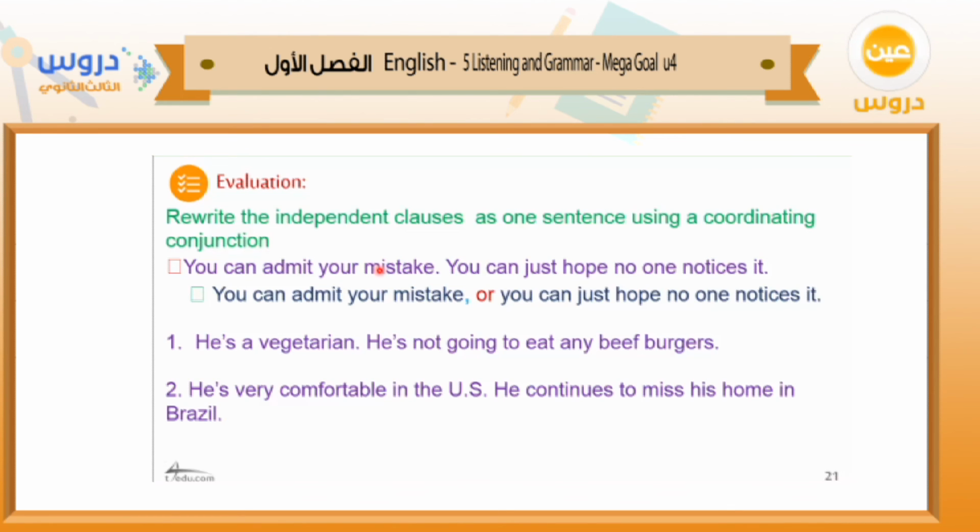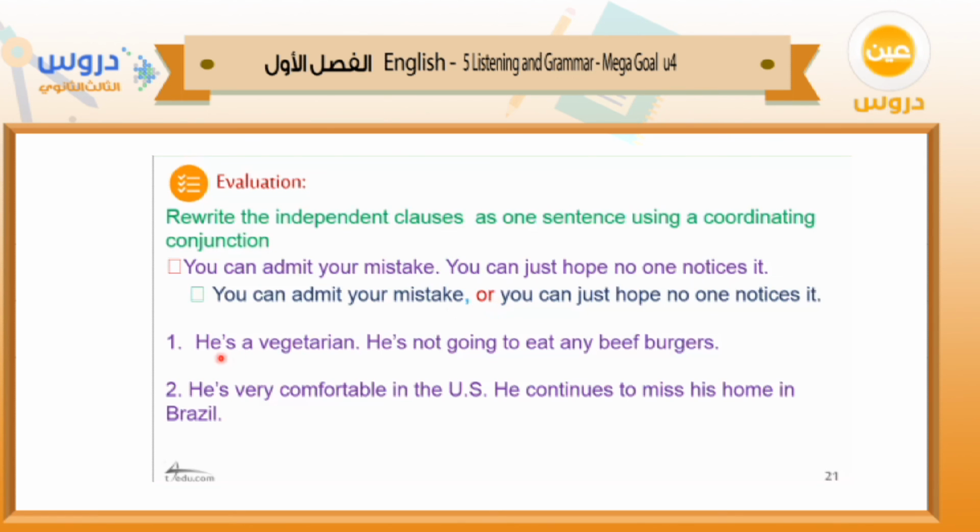But what about if I want to connect them using coordinating conjunction? You can admit your mistake. You can just hope no one notices it. So here you have two choices. What can you use? Use and, use but, use yet, or what? So we have to use or, because here we have two choices. You can admit your mistake, comma, or you can just hope no one notices it. So we have to put comma before the coordinating conjunction.